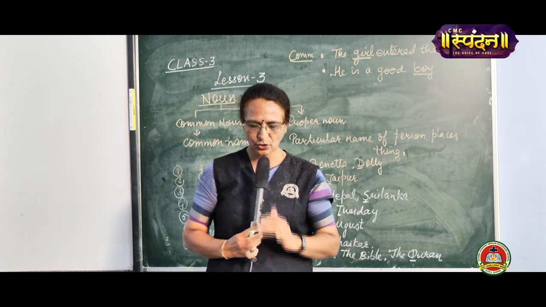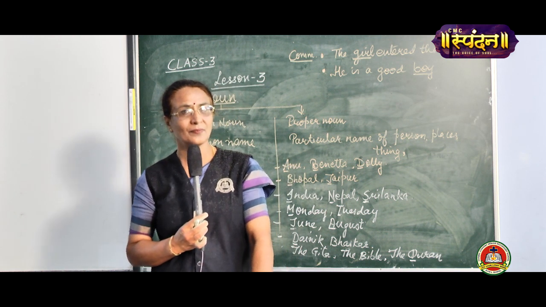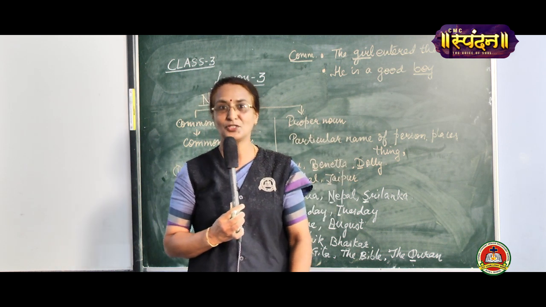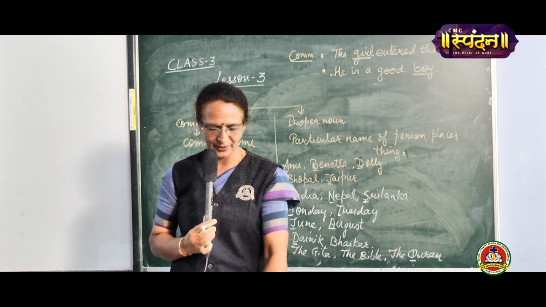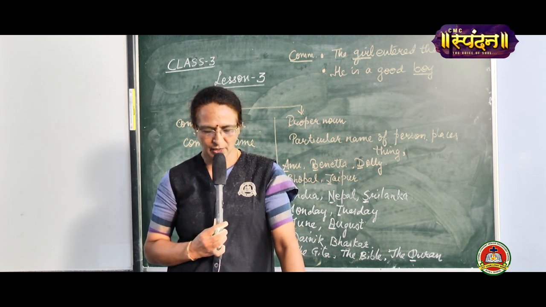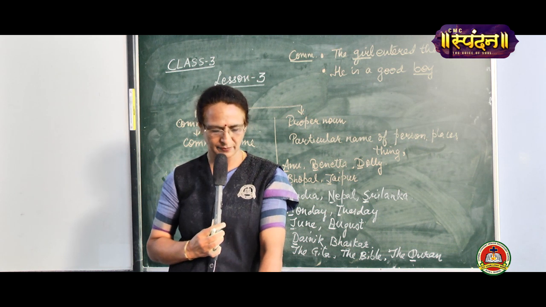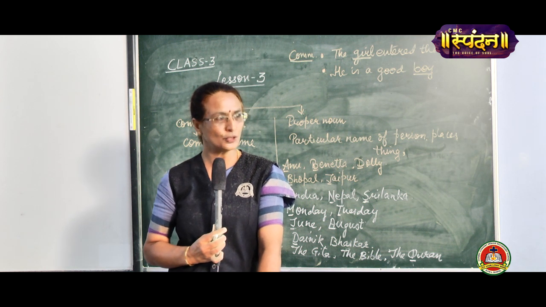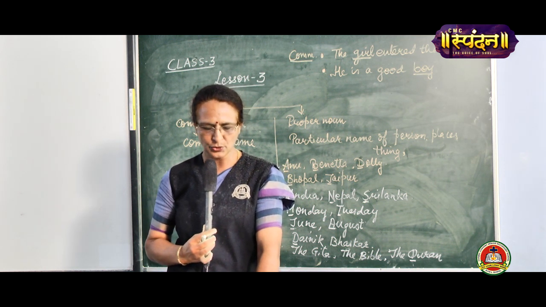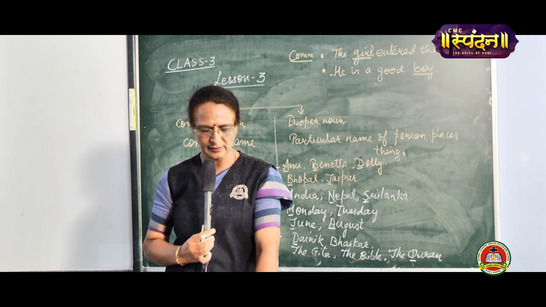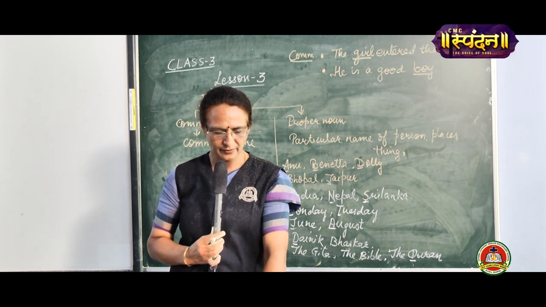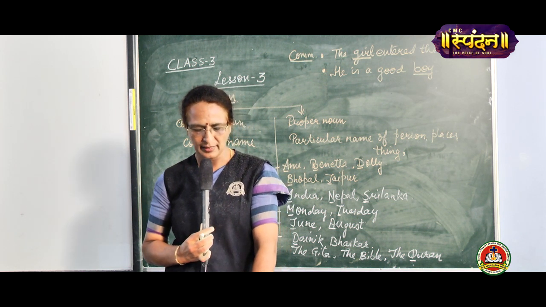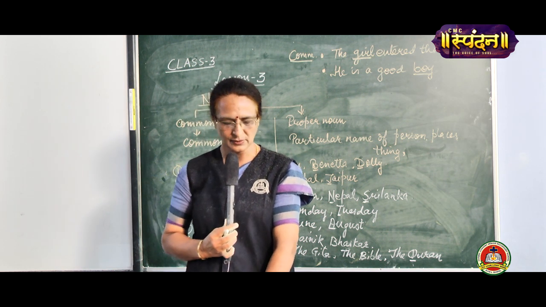Radha had a habit of daydreaming. Daydreaming is that you keep thinking what you want to do, which you are not actually doing. She said to herself, I will sell the milk and get a lot of money. With the money, I will buy some eggs. The eggs will hatch into fine chickens. The chickens will grow into hens. I will name my hens Hina and Kina. Then I will sell Hina and Kina and get more money. Hina and Kina are again names, proper nouns.